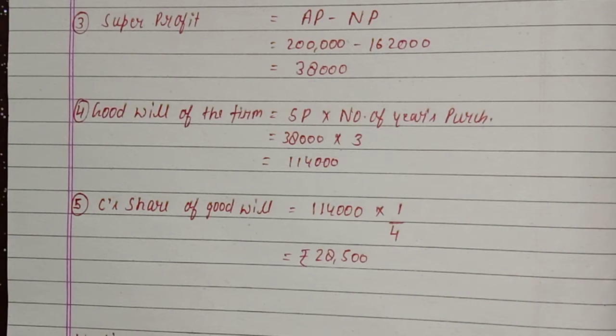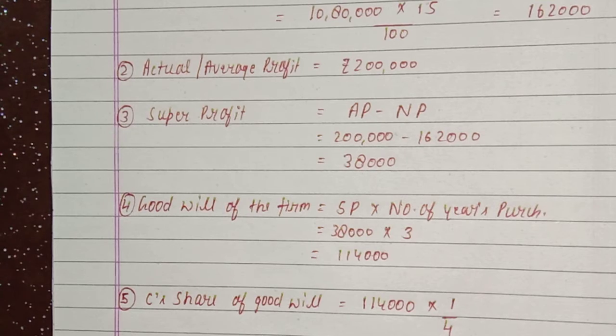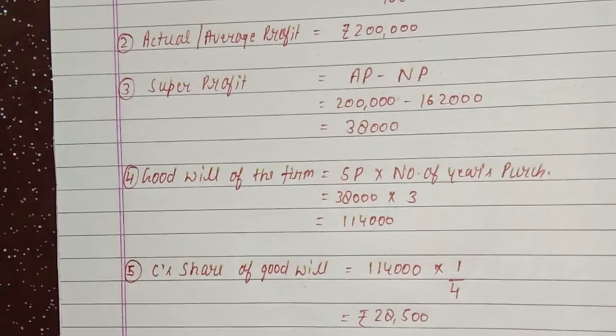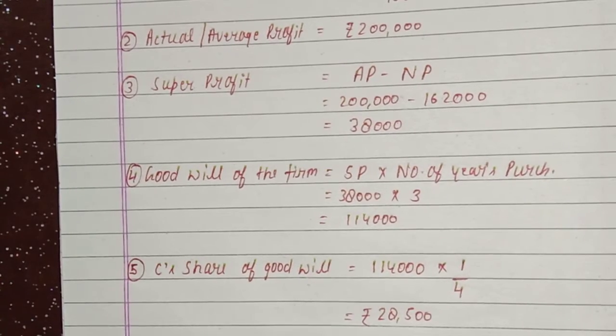This is the value of goodwill of C. And this question number 9 is finished. And this is the super profit method. 2-3 questions are also given in the book. You can solve them.